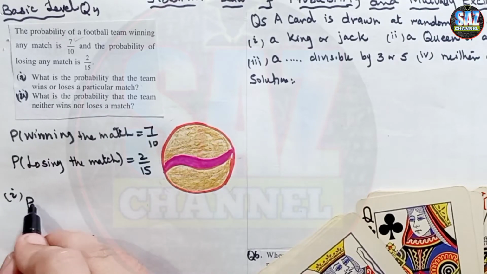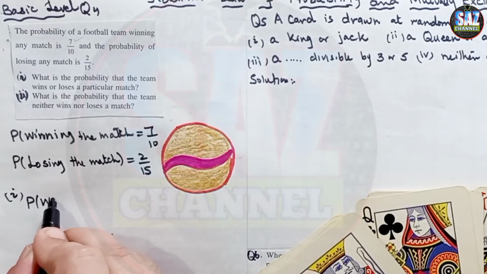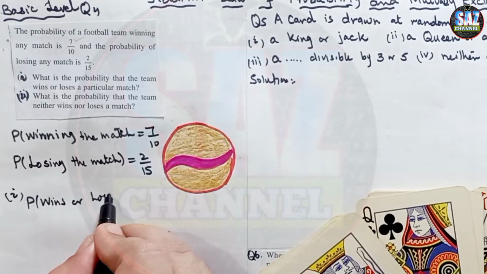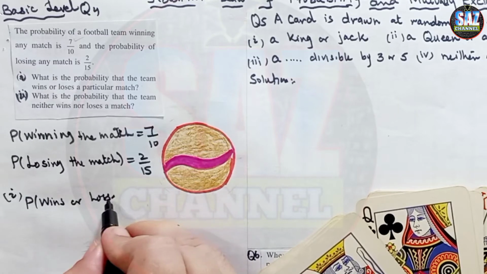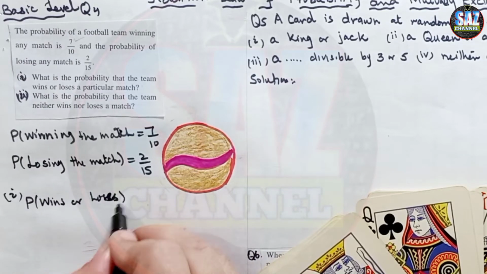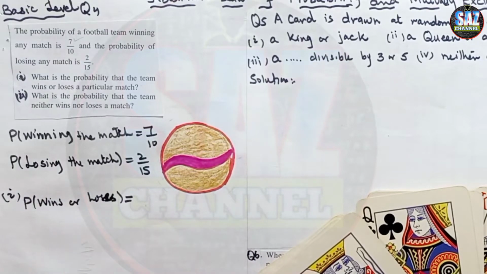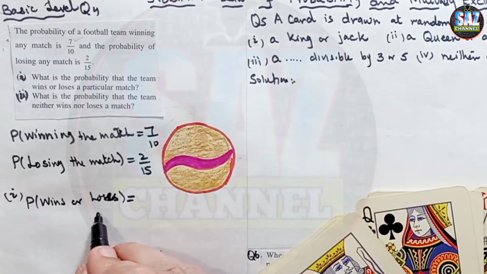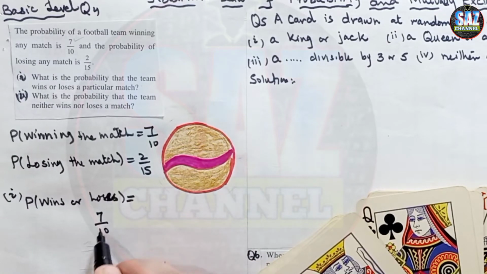Now the first part says the probability of a team wins or loses the particular match. Probability of winning or losing. Now here my students have to be really clear that OR means that we have to add up these two probabilities. So 7 by 10 is the probability of winning and losing is 2 by 15.